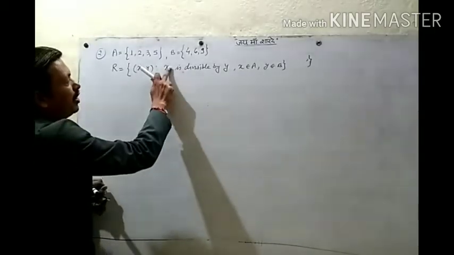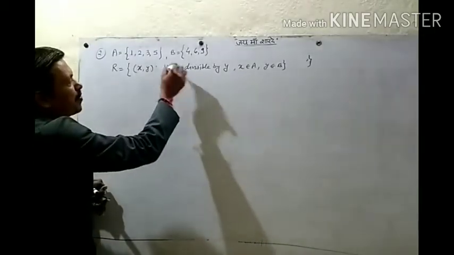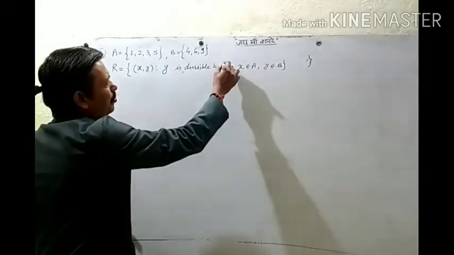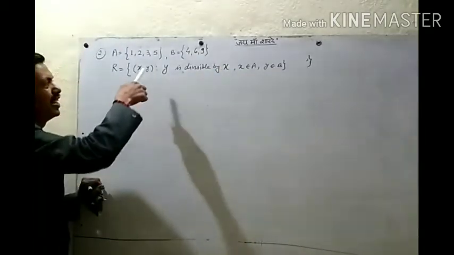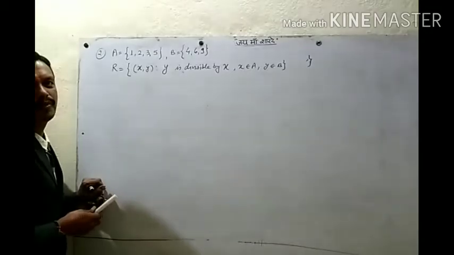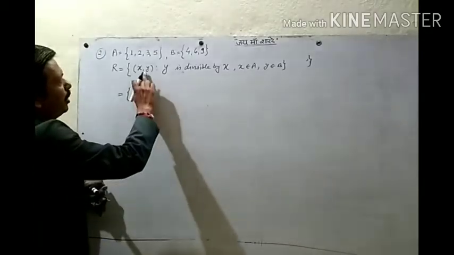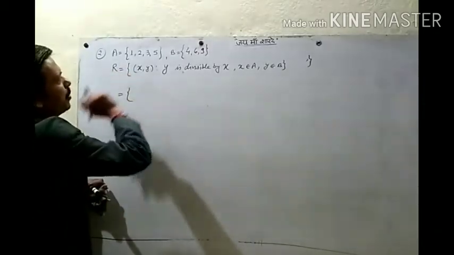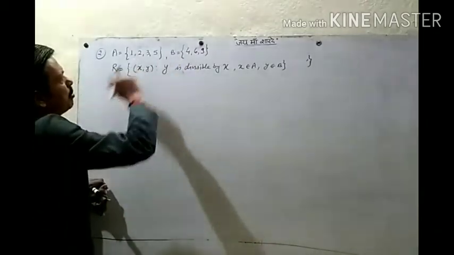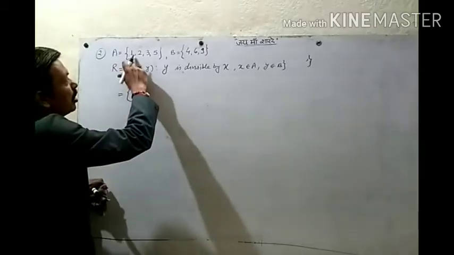If we define y is divisible by x, meaning the second element is divisible by the first element, then which number can be divisible by x, the first element? 4 is divisible by which number? By 1 and by 2.